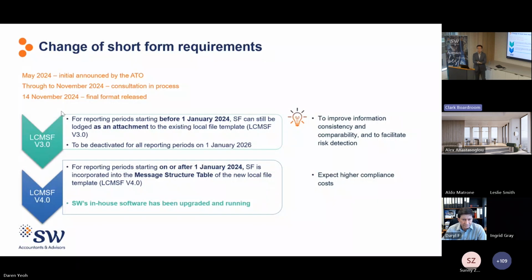If your organization is a significant global entity, the next few slides will be highly relevant. So let's talk about the local files first.